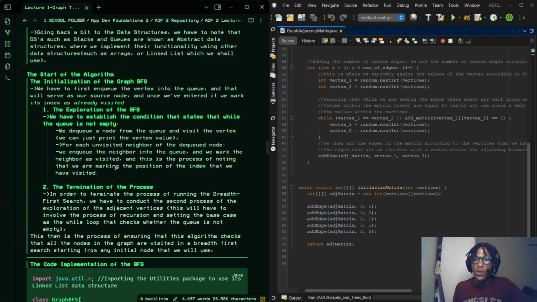So we enqueue the neighbor into the queue, and then we mark the neighbor as visited. This is the process of noting that we are marking the positions of the index, or the vertices, that we have visited.